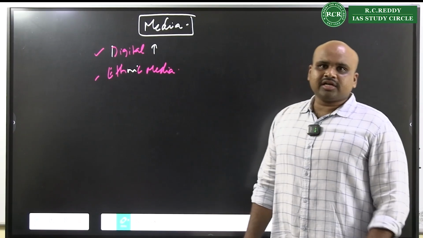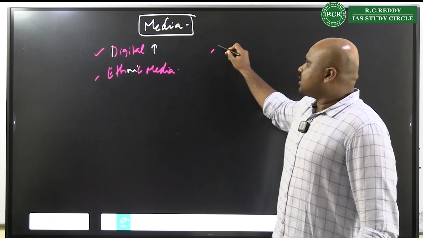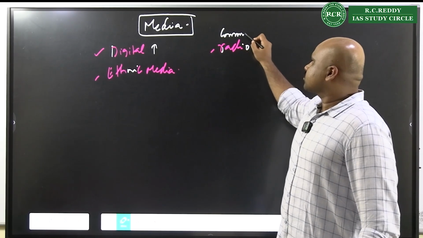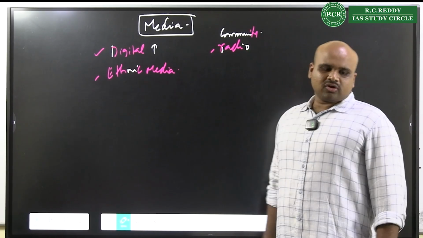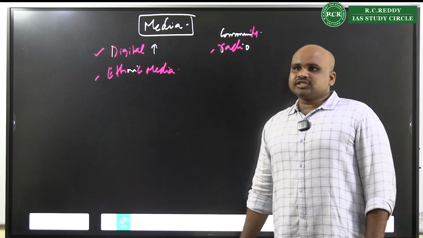That also has an impact. How is community radio changing the landscape?